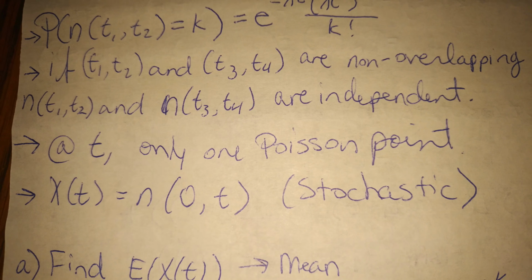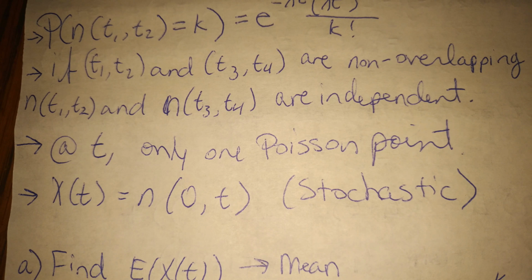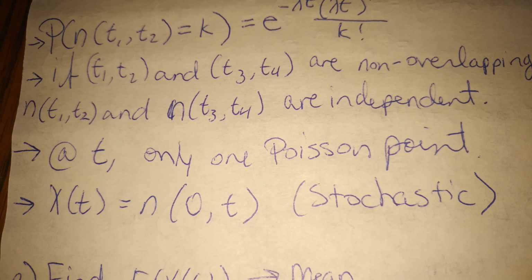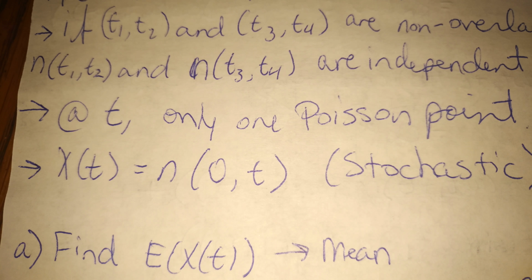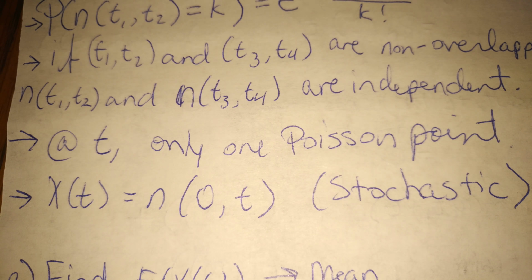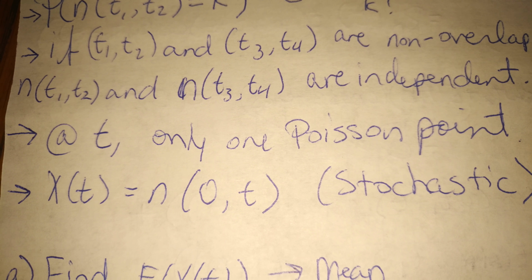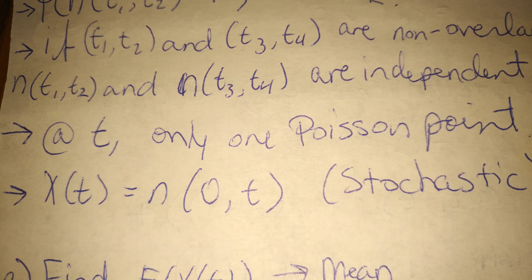So the second property is if (t1, t2) and (t3, t4), so those are two intervals, are non-overlapping, then the random variables N(t1, t2) and N(t3, t4) are independent. And the next property is that at t, there's only one Poisson point. And then the last property is that this creates a stochastic process, which is X(t) equal to N(0, t).